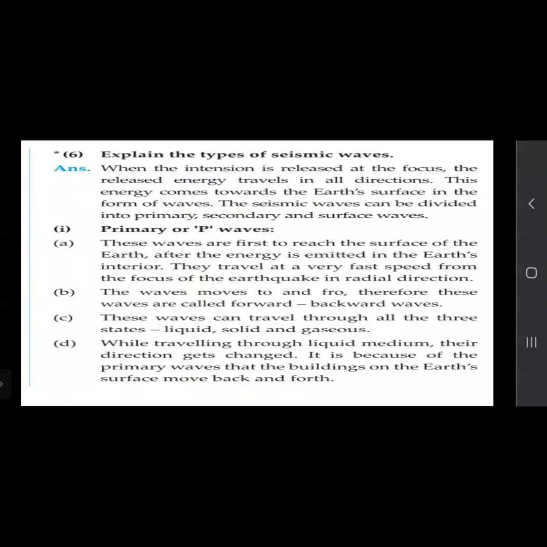They move to and fro, with backward and forward movement. They can travel through all three states: liquid, solid, and gaseous. When traveling through a liquid medium, their direction gets changed.